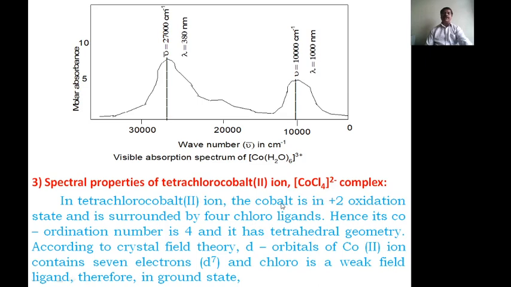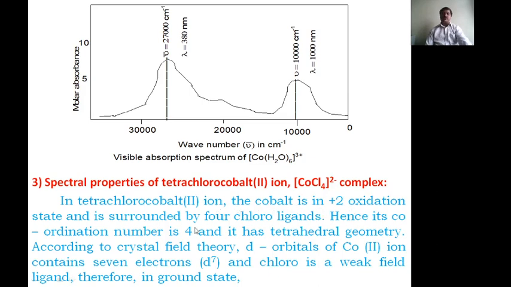That is another complex: the spectral properties of the tetrachlorocobaltate(II) ion. So that is a cobaltate actually. This is the cobalt(II) ion complex, a tetrahedral cobalt(II) complex. This is the cobaltate(II) ion, because it is a negatively charged complex.